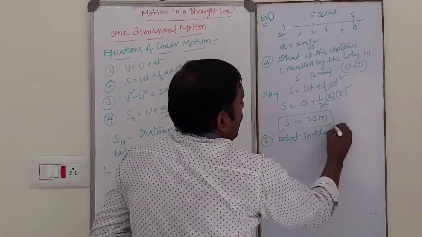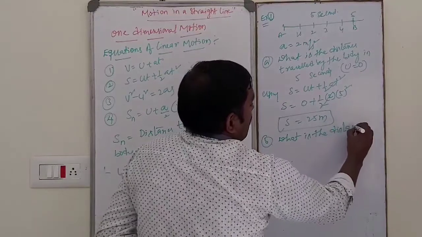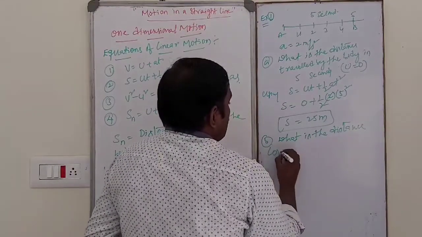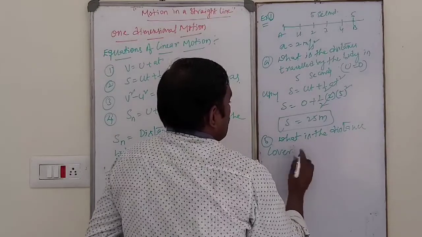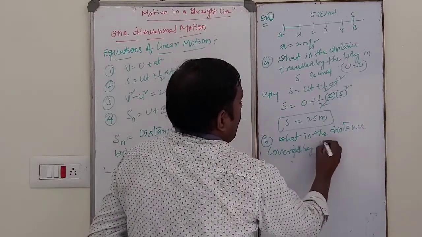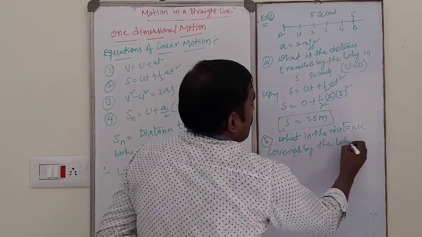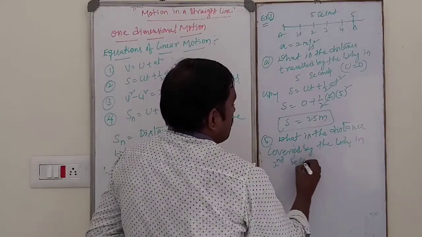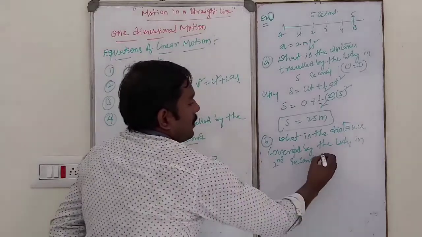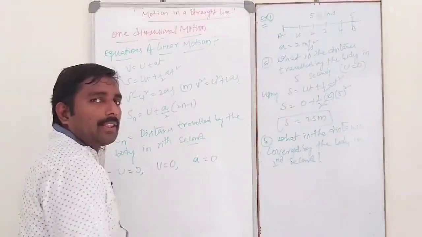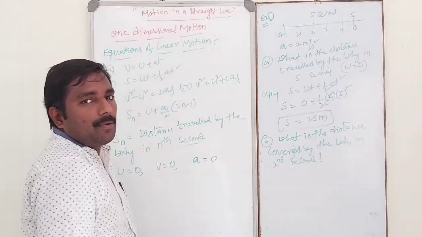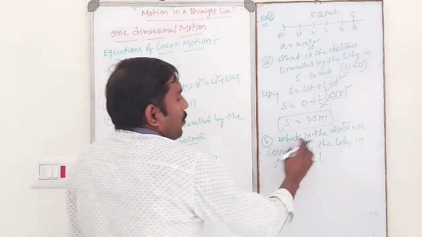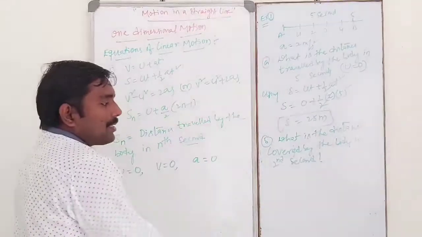What is the distance covered by the body in 2nd second? So what is the distance covered by the body in second?